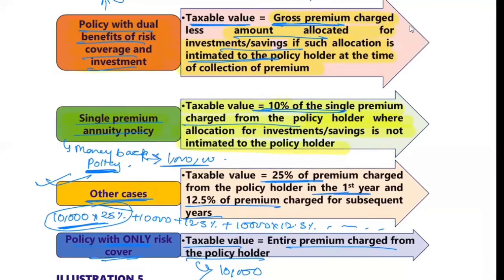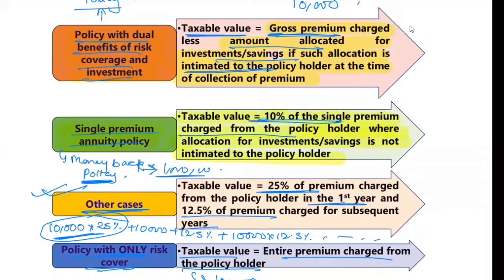Shivam, in the first case, policy with dual benefits. Himanshu, in the first case of gross premium charge, less amount allocated for investment savings. So suppose I'm paying 1 lakh for premium for dual benefit, right?